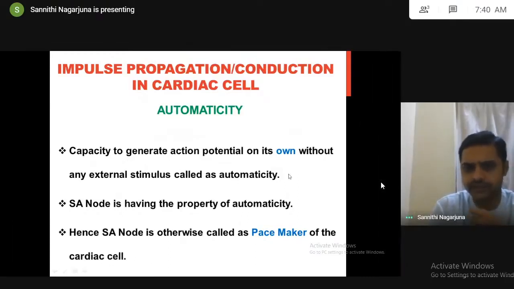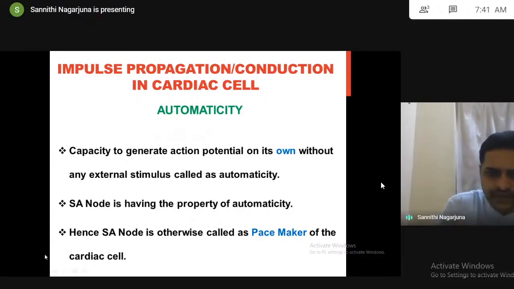And what has this automaticity phenomenon is the SA node. We know that the sinoatrial node has the property of automaticity. Hence this SA node is otherwise called the pacemaker.